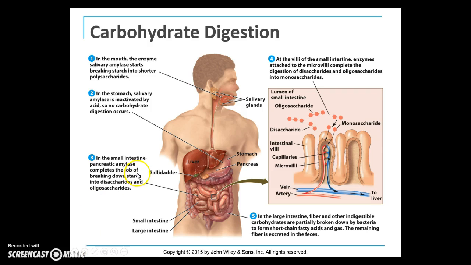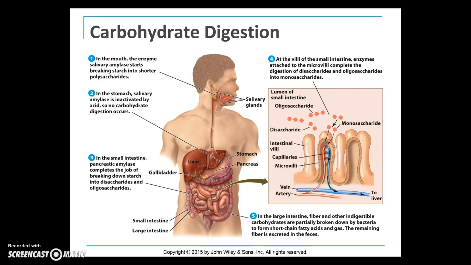And so this process, you can see here, begins in the mouth with the salivary glands. Salivary amylase starts breaking down starch into shorter polysaccharides. Then we move to the stomach, where salivary amylase is inactivated by acid.